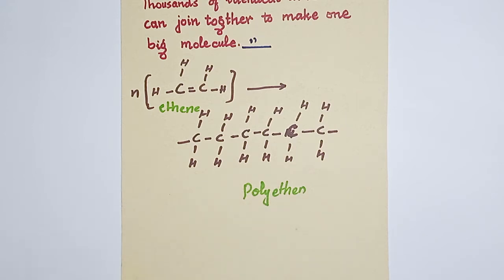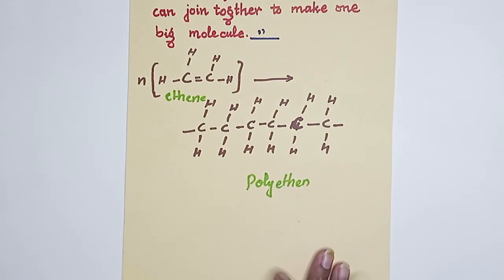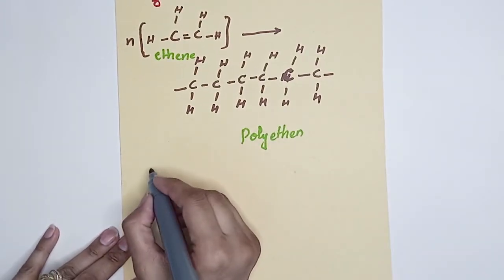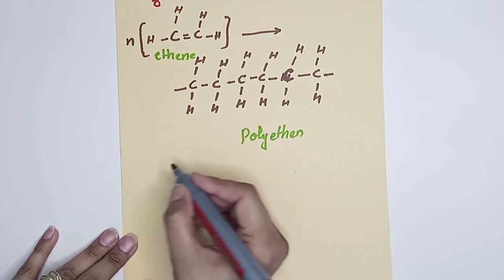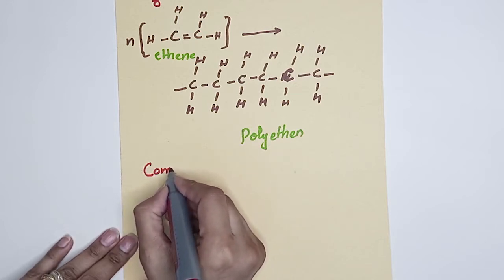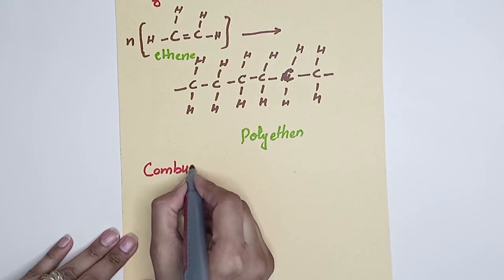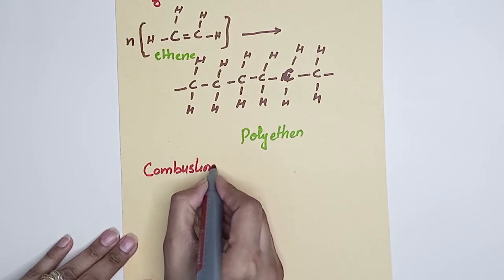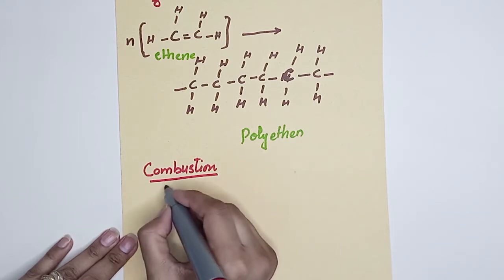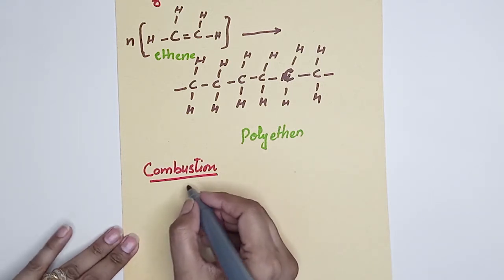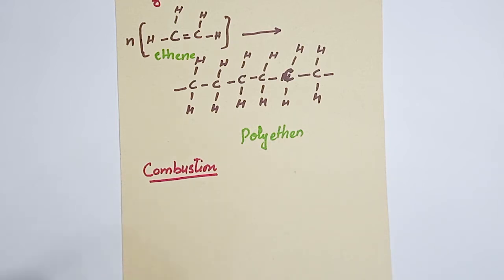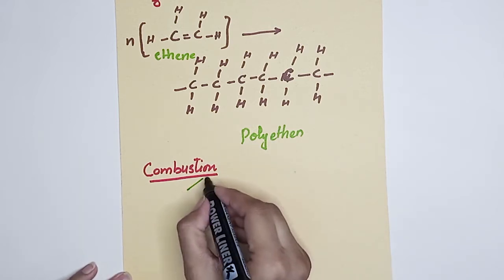Another property of alkene is combustion, same like alkane. Alkenes burn in air like alkane. So the combustion process is complete combustion and incomplete combustion. Yes, all of you know what is the difference between complete and incomplete combustion.